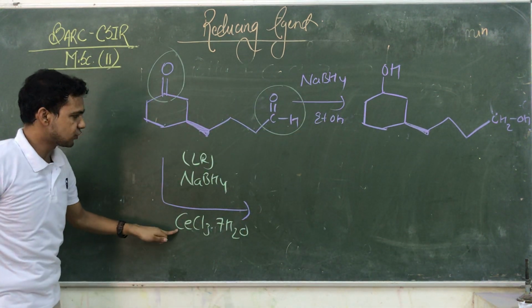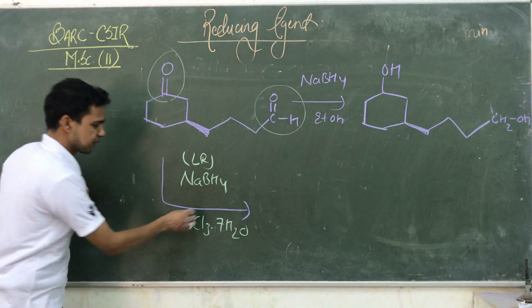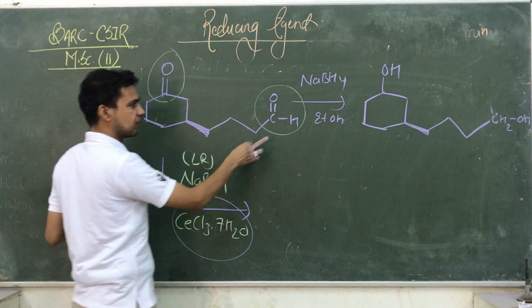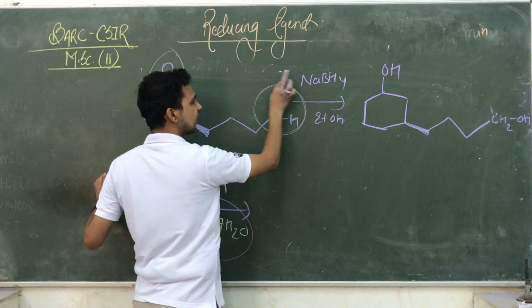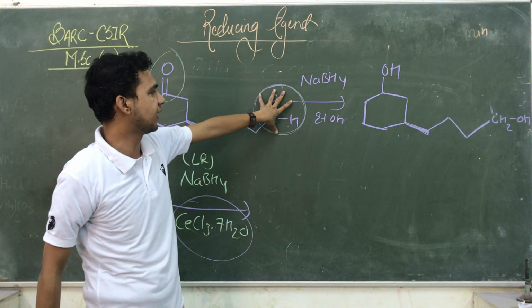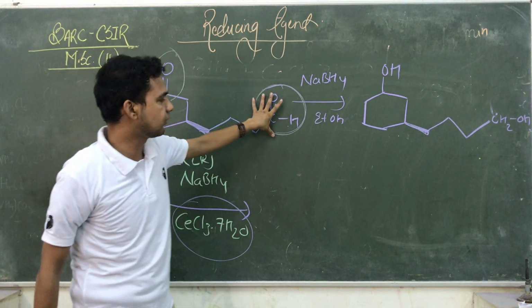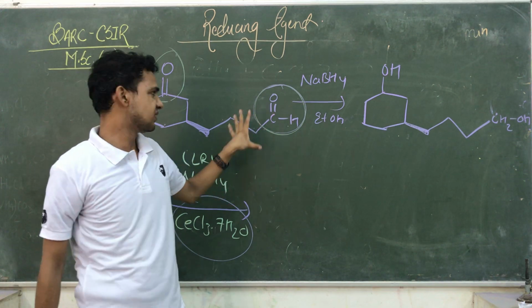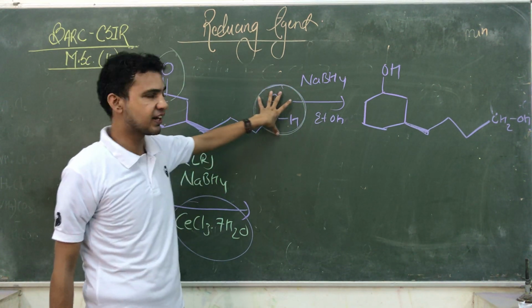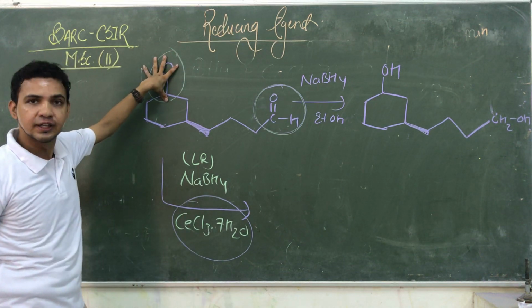But what happens if you are using the Luche reagent? What is the speciality of the Luche reagent? The Luche reagent is only capable of forming a complex with the aldehyde. यहाँ पे जो cerium trichloride होता है वो aldehyde group, not ketone, aldehyde group के साथ एक complex बनाता है, जिससे ये प्रोटेक्ट हो जाता है, जिससे NaBH4 इसको तो अफेक्ट नहीं करेगा, केवल किसको अफेक्ट करेगा? कीटोन को.